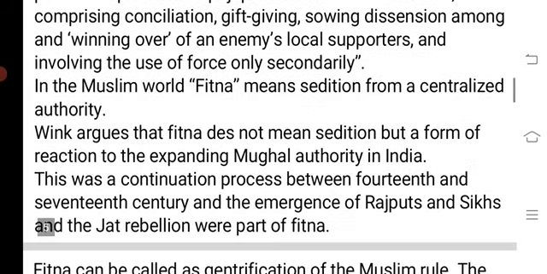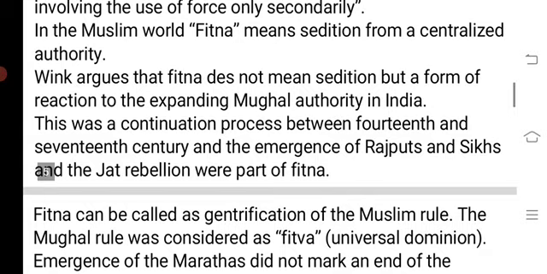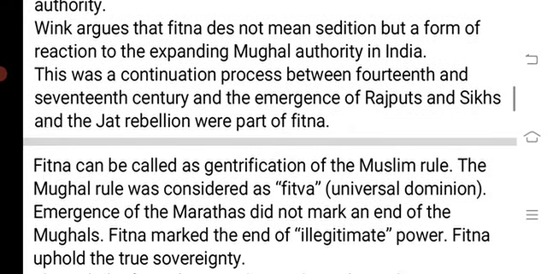In the Muslim world, fitna means sedition from a centralized authority. Wink argues that fitna does not mean sedition, but a form of reaction to the expanding Mughal authority in India. This was a continuing process between the 14th and 17th century, and the emergence of Rajput and Sikh and the Jat rebellion were part of fitna. So this fitna was also not exclusive to Mughal Maratha relations. Fitna was also common in the relation of Mughals with other major polities in the Indian subcontinent.